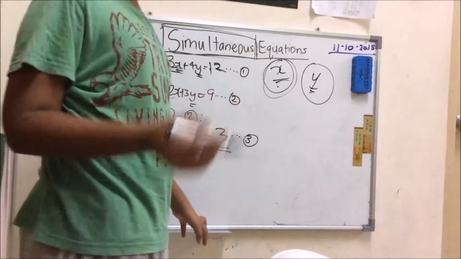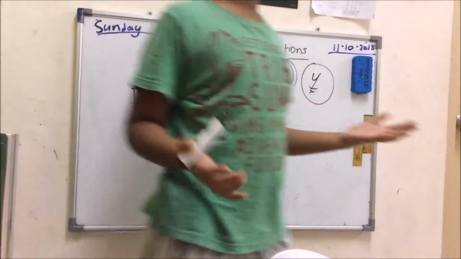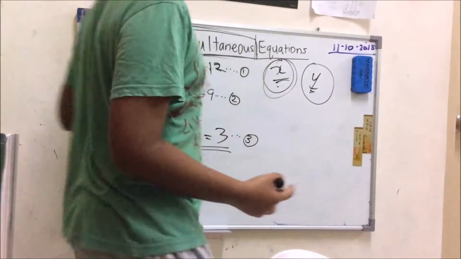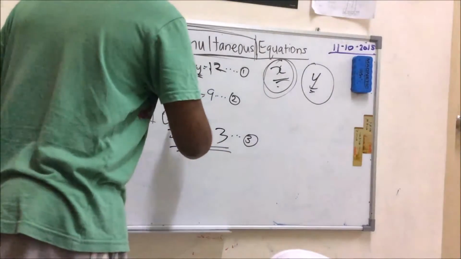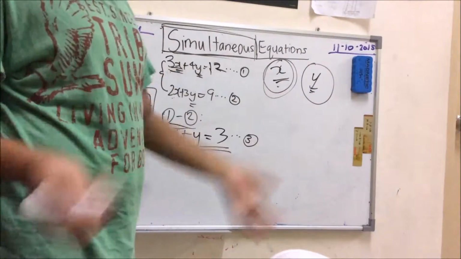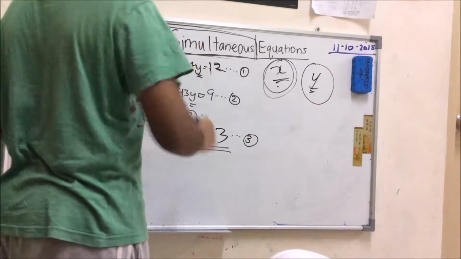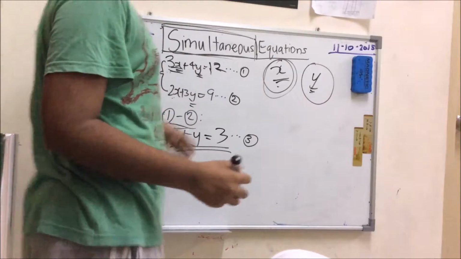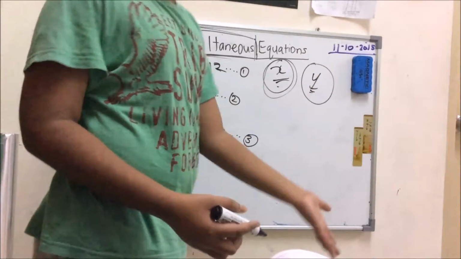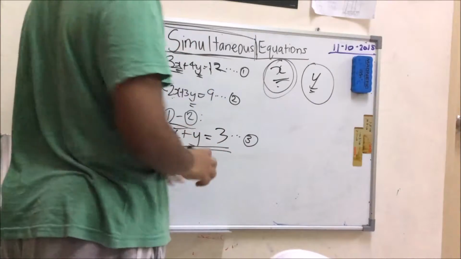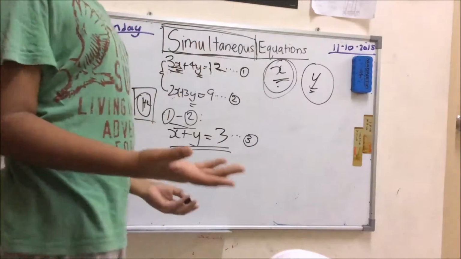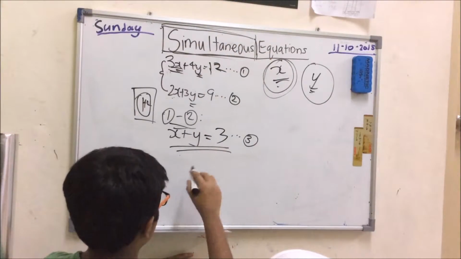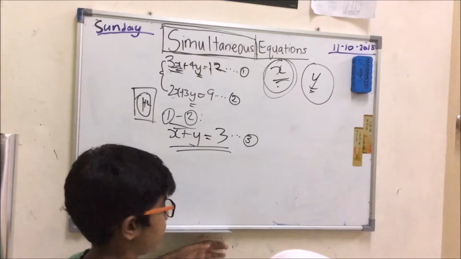Now let's use substitution, because the method I like to use, and it's very easy to use, is we include elimination. That's the first step of doing it. We minus or add in whatsoever manner to get rid of as many numbers as we can in front of the right terms. After we did that, I prefer we use the substitution method. So how do we substitute this funny equation inside this? You might be asking, but there is one way to do it. We need to arrange this equation in terms of x or y. It may depend on you.